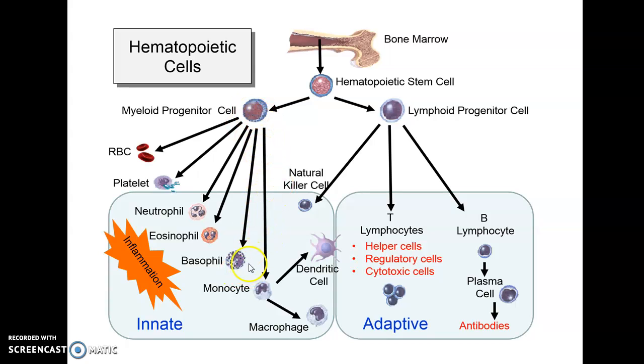The myeloid progenitor cells also produce monocytes, which again differentiate into macrophages and dendritic cells. So these comprise the innate immune system: neutrophil, eosinophil, basophil, which are classified as granulocytes, and agranulocytes, which do not have granules, which are the monocytes, macrophages and dendritic cells. Then from the lymphoid progenitor cells develop the natural killer cells, but this natural killer cell comes under the innate mechanism.